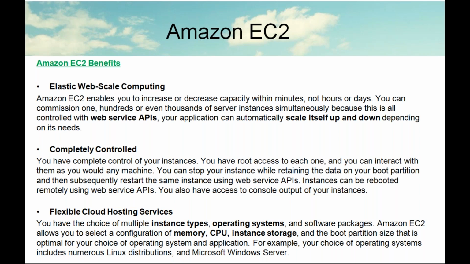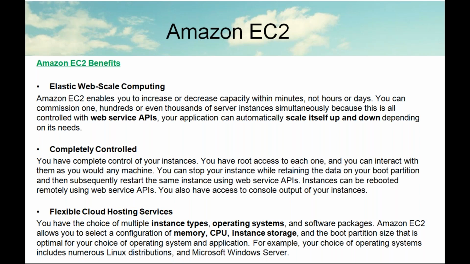Completely controlled: each and every action you have to control. You have root access to each instance and you can interact with them. So whenever you log into Amazon EC2 instances, we have root access, like administrator privileges.